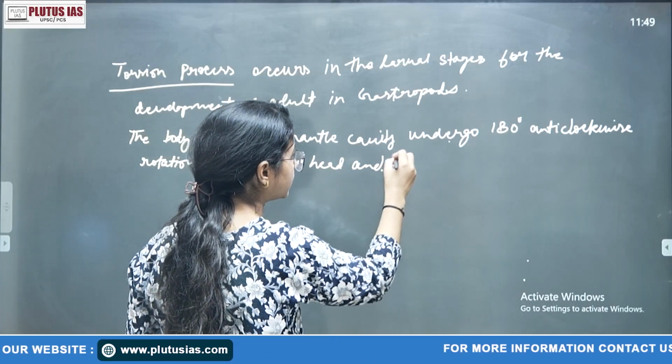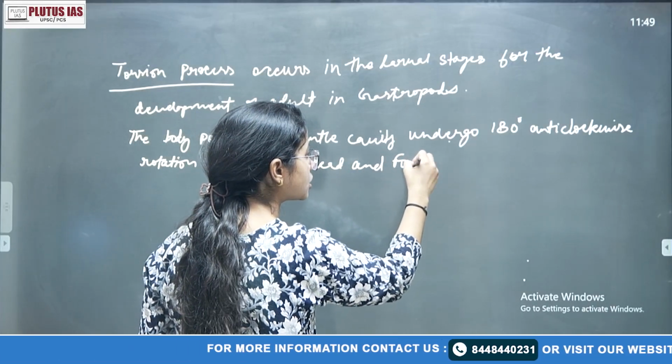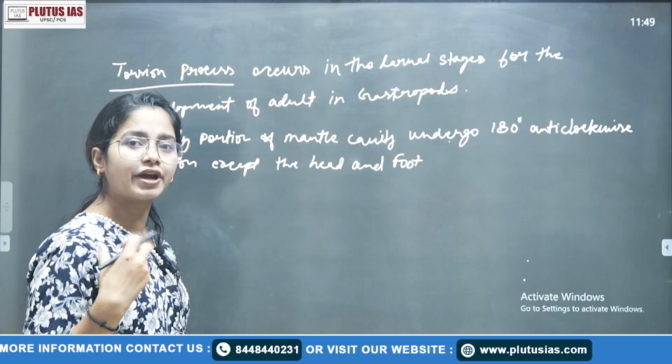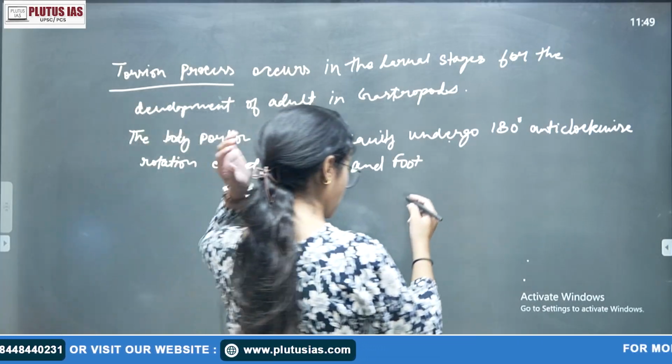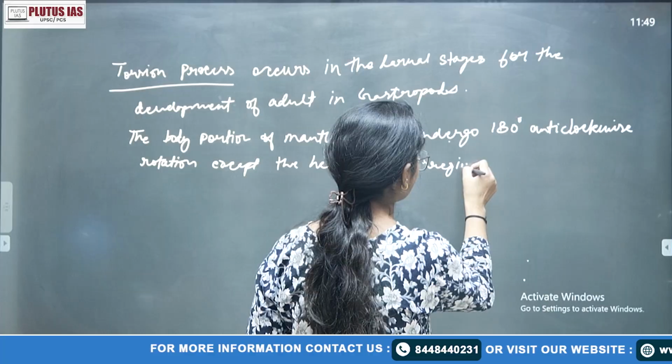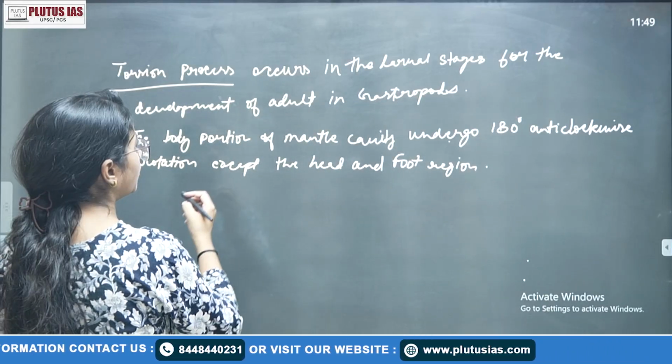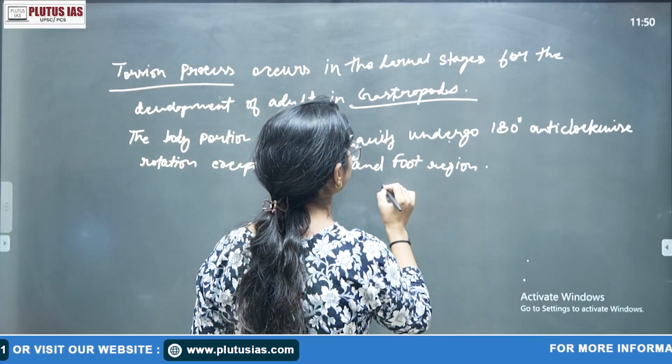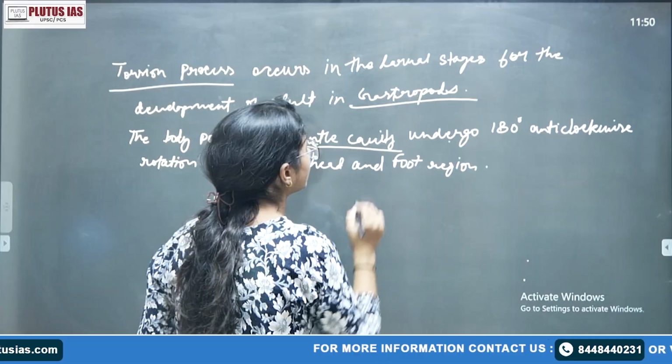and foot region, because that is not mouth वाला जो पोर्शन है और जो हेड वाला पोर्शन है वो as it is है ना. Except your head and foot region. So when you are writing this point, you just need to underline the important portion also. That's like mantle cavity or visceral hump.